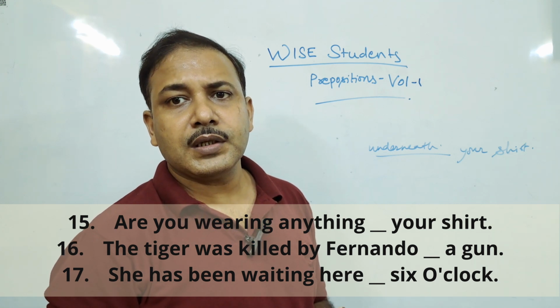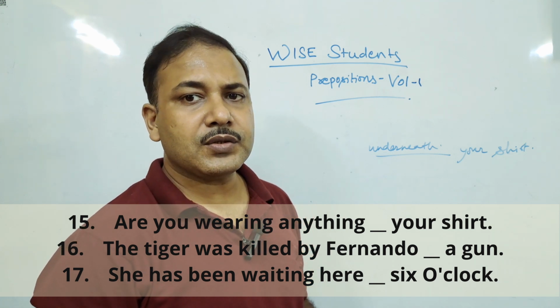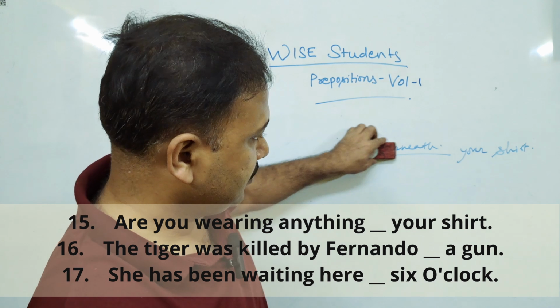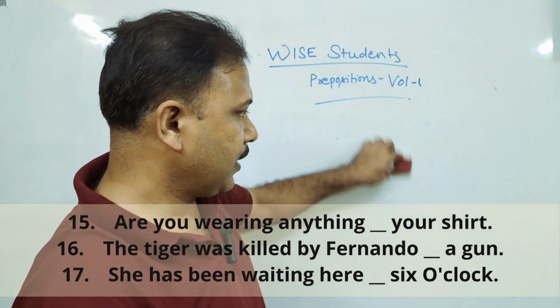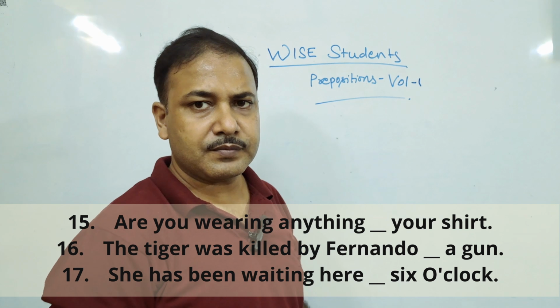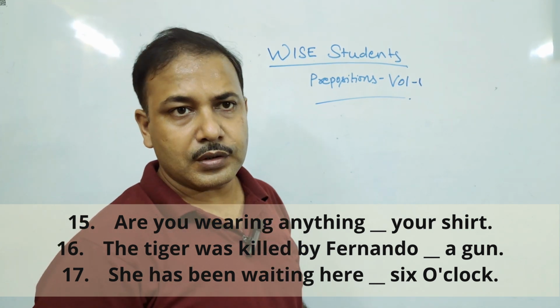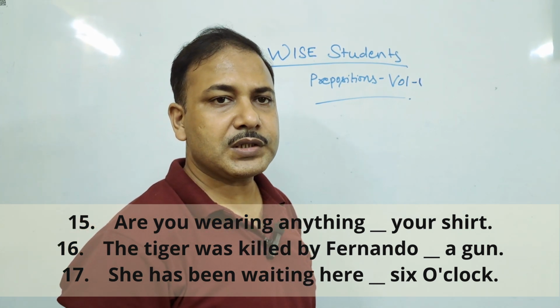The next one, the tiger was killed by Fernando dash a gun. It means Fernando, the guy Fernando, took a gun and killed the tiger. So whenever we use any tool for doing something, we use the preposition with.